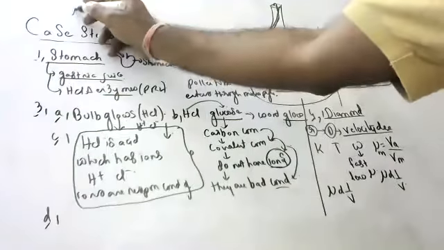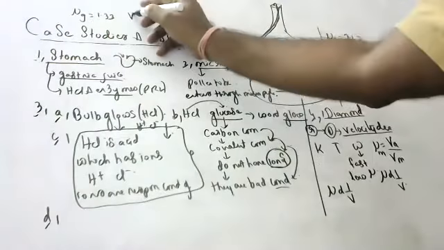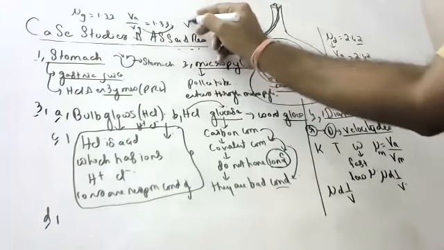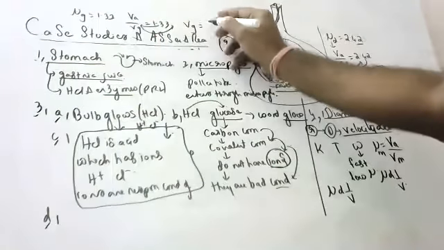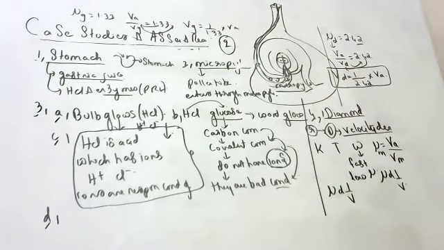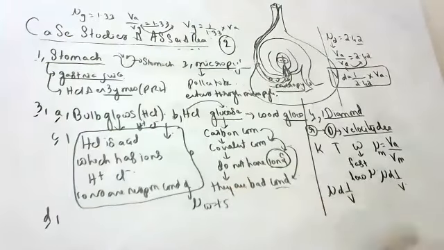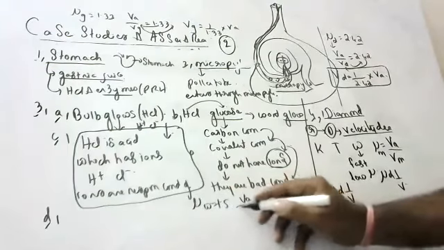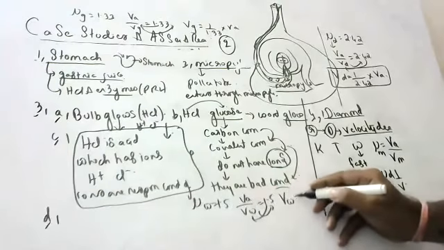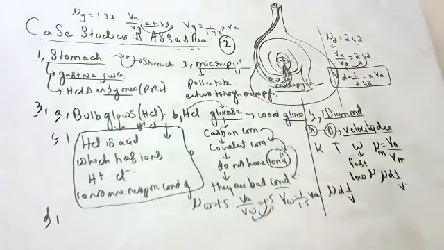Once again, I will say, refractive index of glass is 1.33. What is the meaning of 1.33? Velocity of light in air by velocity of light in glass is 1.33. So velocity of light in glass is 1 by 1.33 times the velocity of light in air. Those who didn't understand, once again. Refractive index of water is 1.5. What does it mean? Velocity of light in air by velocity of light in water is 1.5. This goes here, this goes down. Velocity of light in water is 1 by 1.5 times velocity of light in air.